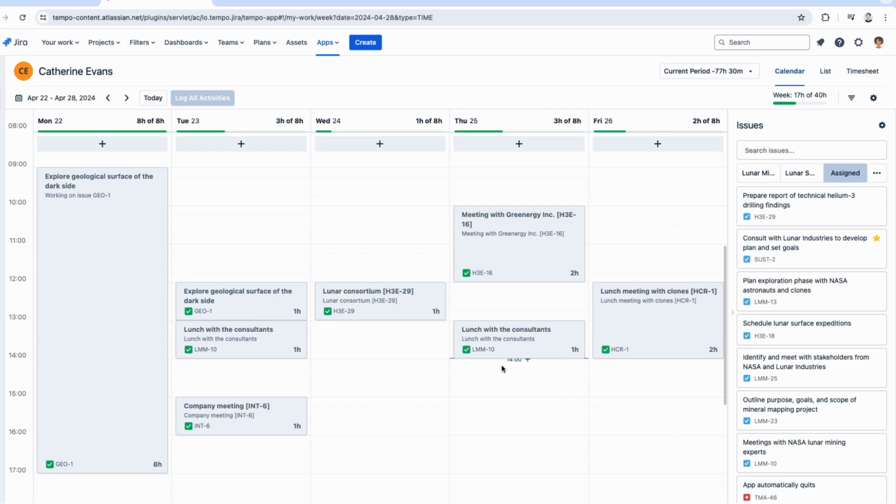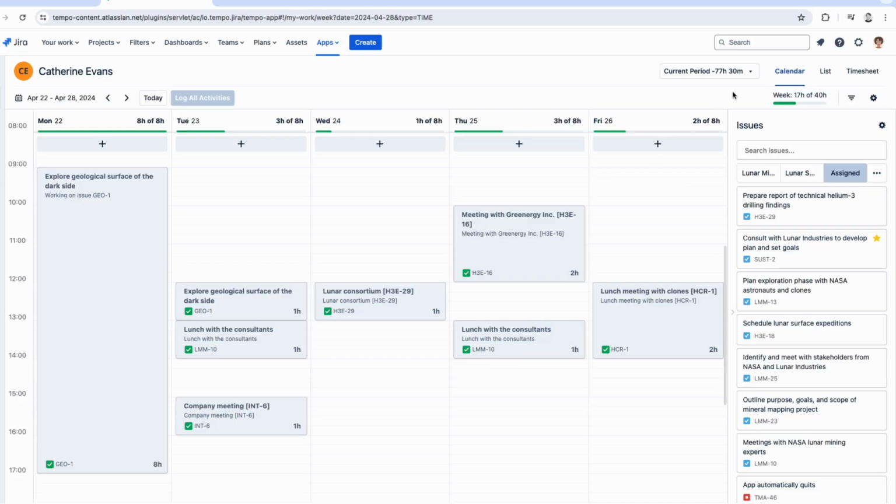If your organization has decided to implement timesheet approvals, team members will need to submit their timesheets at the end of the period. Now, Edna already showed the reporting period, so I'm going to go straight into submitting and approving timesheets. So remember, Catherine both submits a timesheet to her manager as well as approves the timesheets of the scientific consulting team, since she's their team lead.